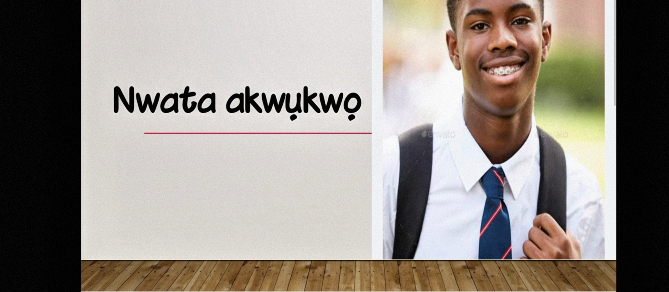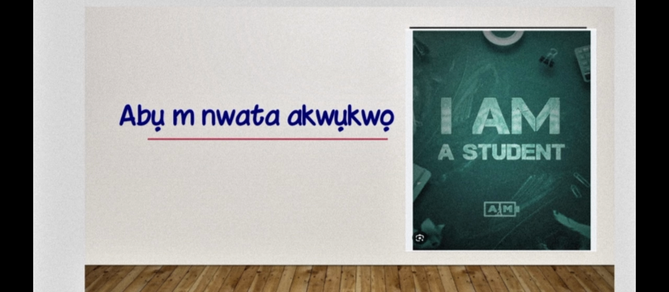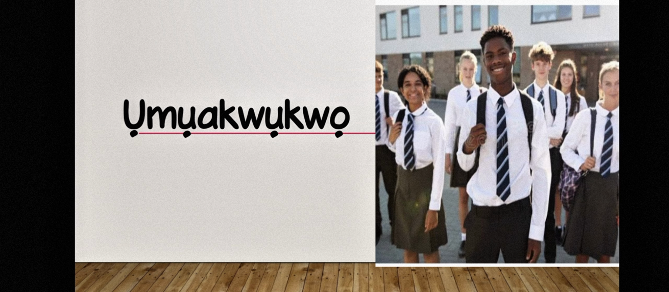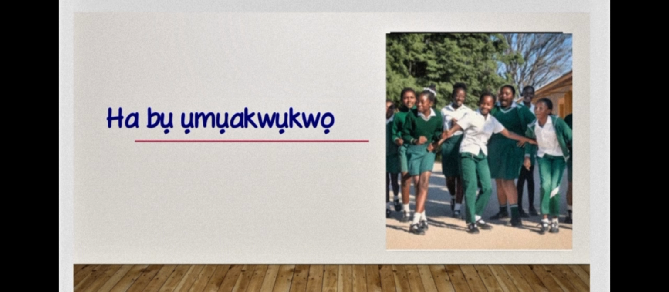How do you say a student in Igbo language? You say nwata akwụkwọ. I am a student. Abụ m nwata akwụkwọ. Ihe ndị ọzọ a ga-ahụ na gburugburu ụlọ akwụkwọ anyị bụ ụmụ akwụkwọ. Ụmụ akwụkwọ, which means students. Ha bụ ụmụ akwụkwọ. They are students.